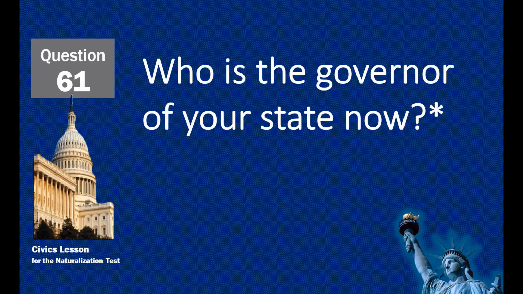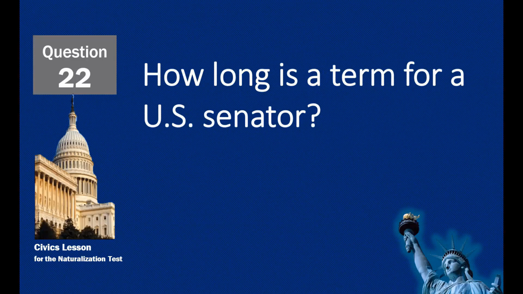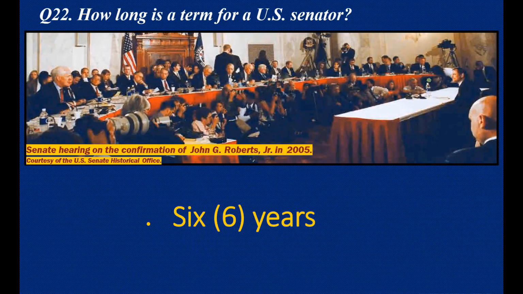Who is the governor of your state now? Answers will vary. How long is a term for a U.S. senator? 6 years.